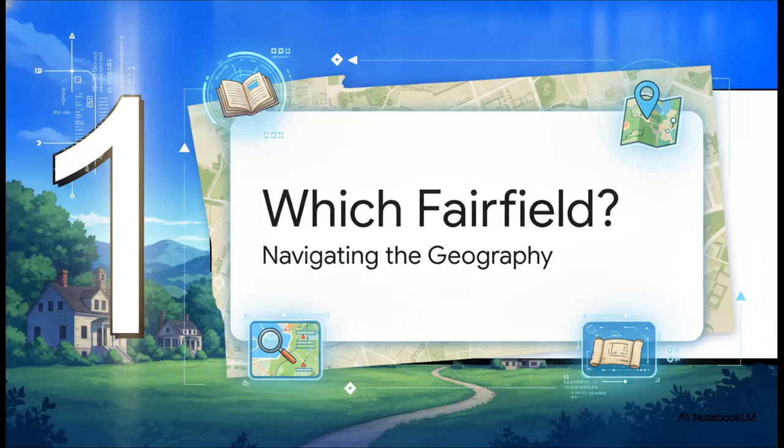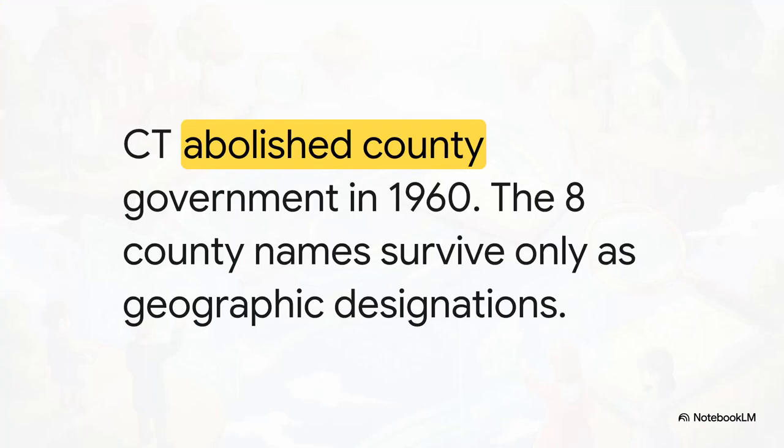Okay, Section 1. Which Fairfield are you in? Let's navigate the geography. Because Connecticut abolished those county governments decades ago, Googling something like "Fairfield County CT Property Database" is going to lead you right to a dead end.